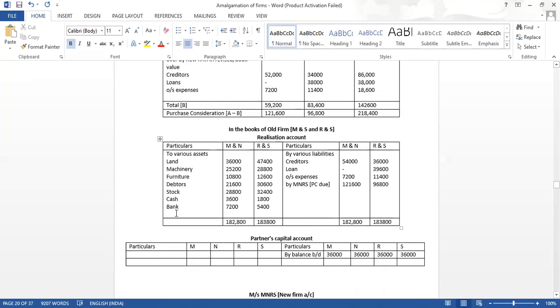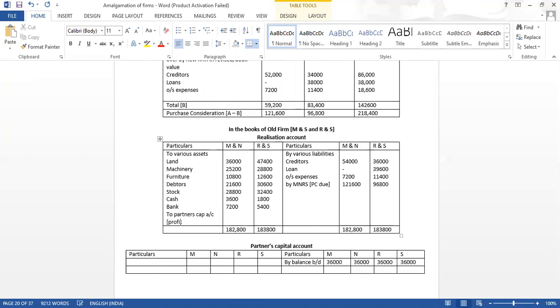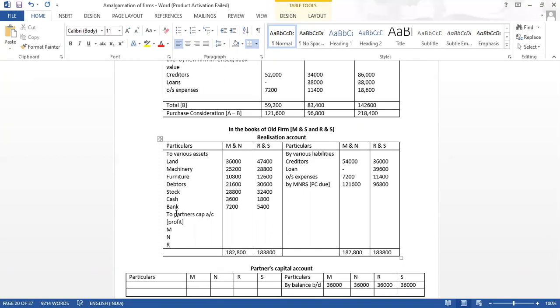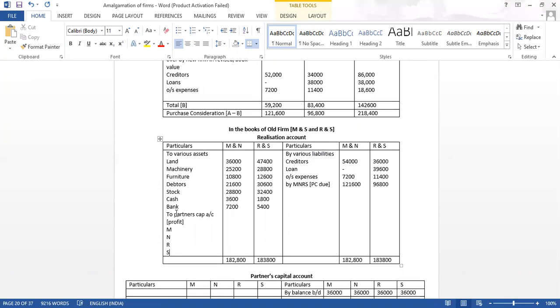So everywhere credit is more, in both places credit is more. So it will be a profit to the partners' capital accounts. We can write profit. Who will get it? M, N, R and S. Because the profit sharing ratio is not given, the profit will be divided equally. How much is the profit? Here it is 49,600. Here it is 24,800.